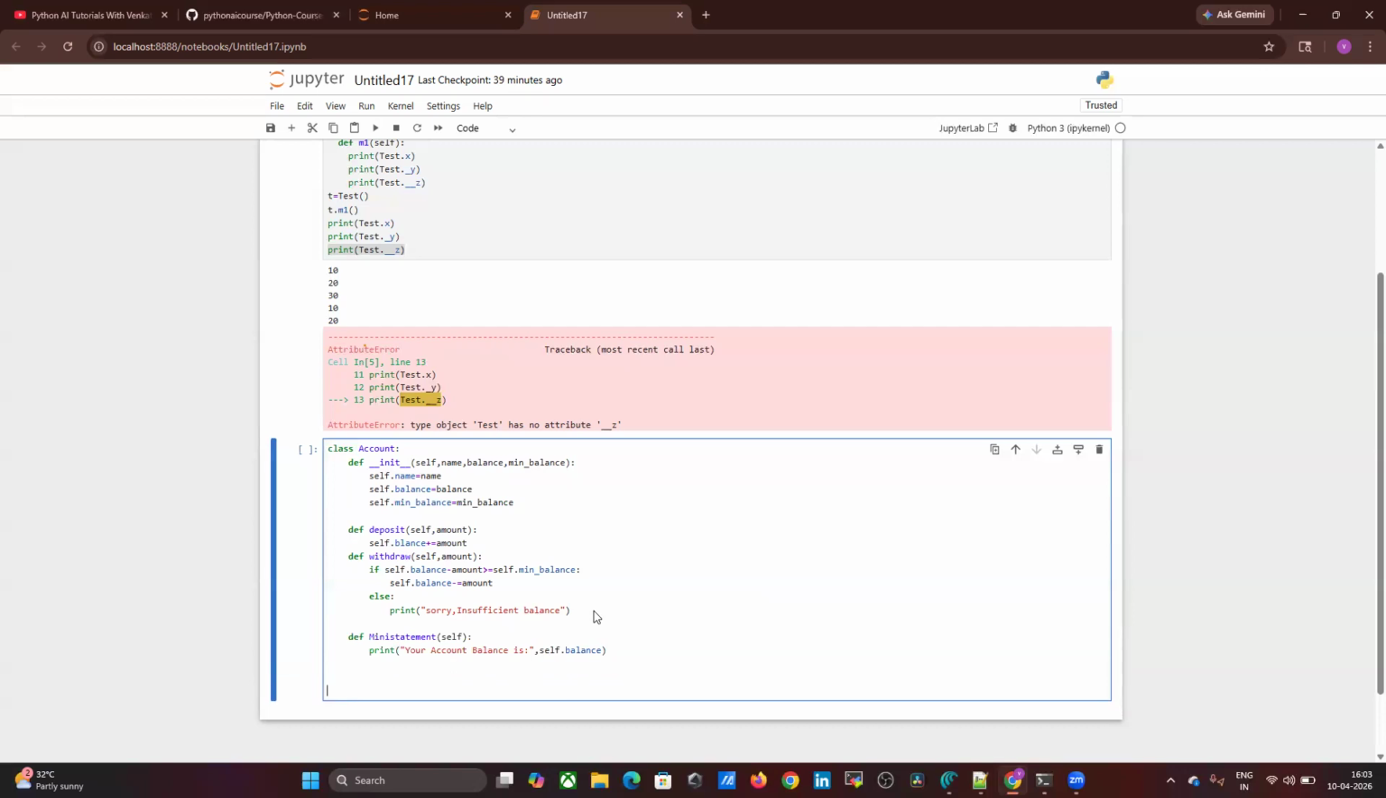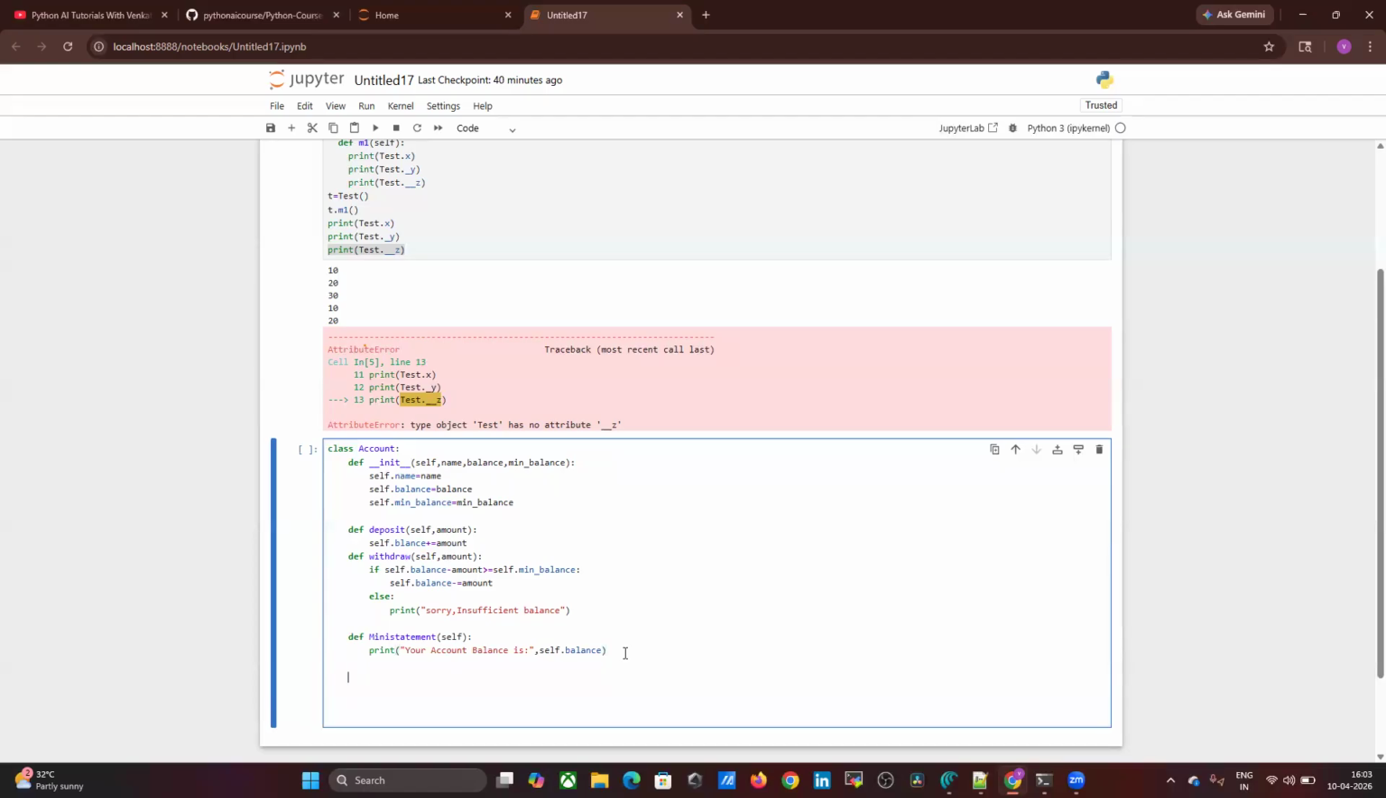Then which type of account? Now I have written all the functions: deposit, withdraw, mini statement. But is your account a current account or a savings account? If you provide a current account, what happens? If you provide a savings account, what happens? Then we will implement that class also. Just class CurrentAccount.